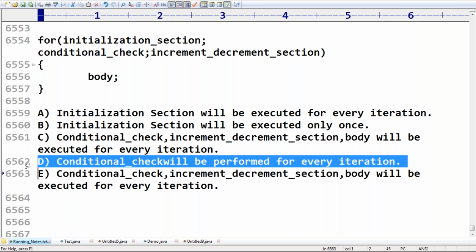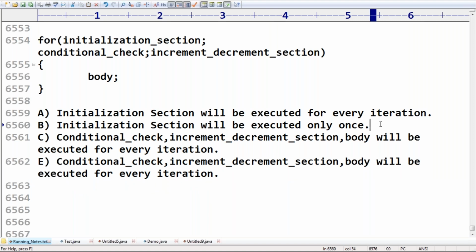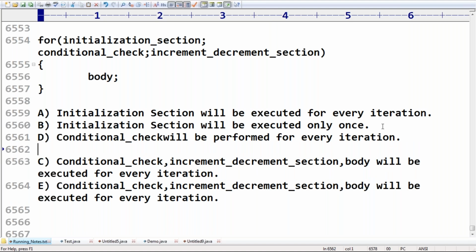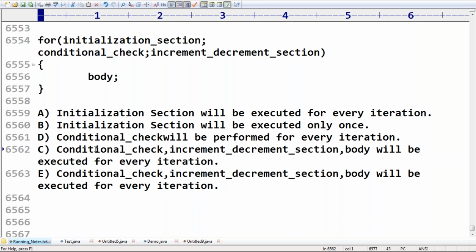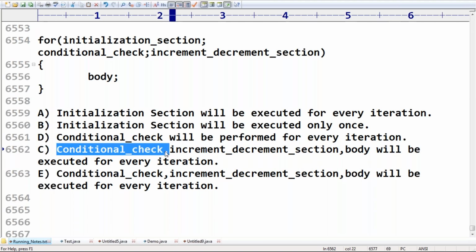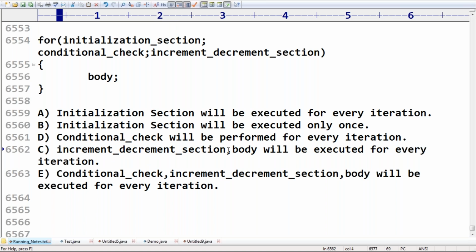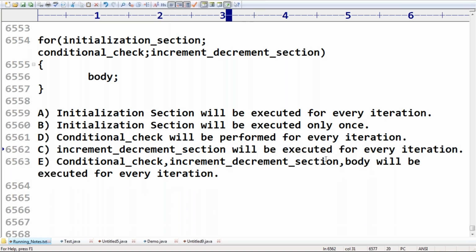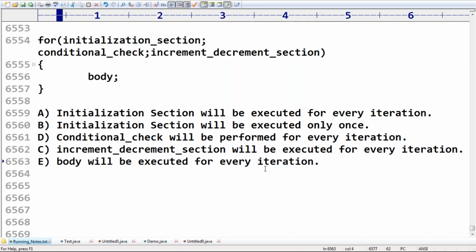Remember, can you please observe how the things work, very simple. The conditional check will be performed for every iteration. Next, the increment and decrement section will be executed for every iteration. Next, the body will be executed for every iteration.